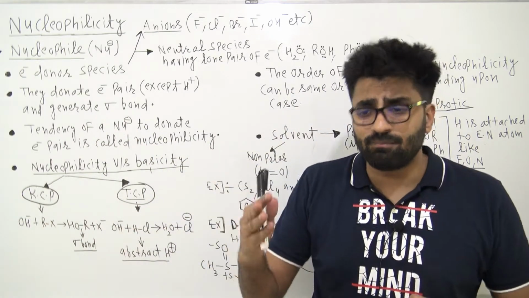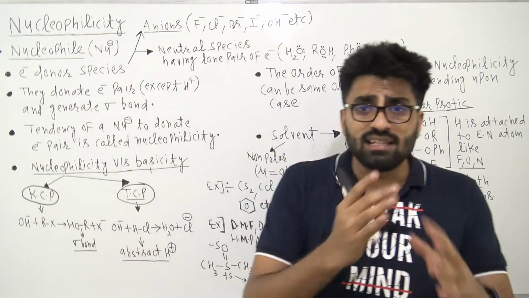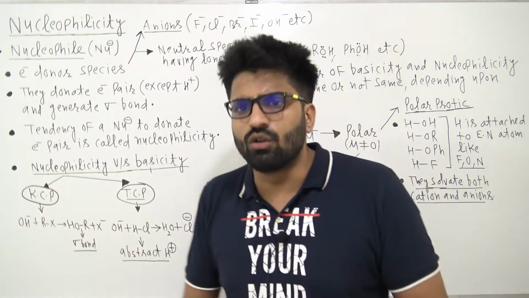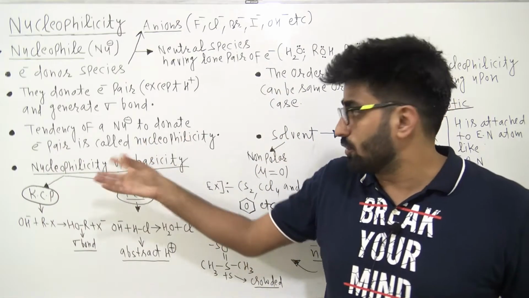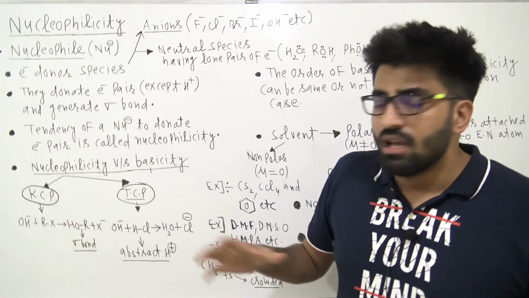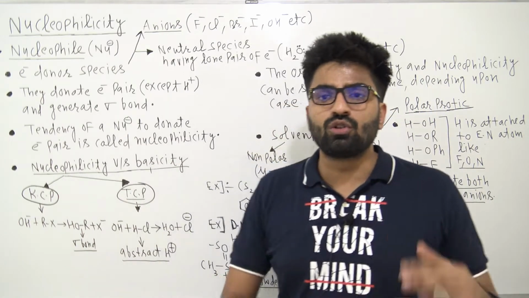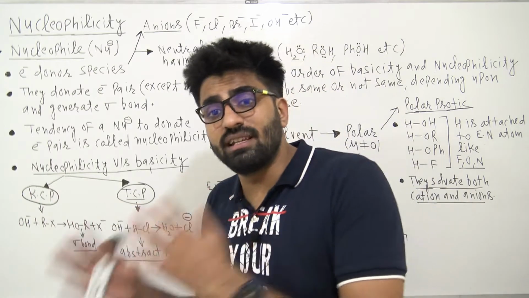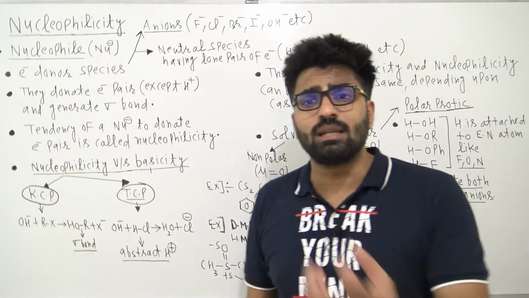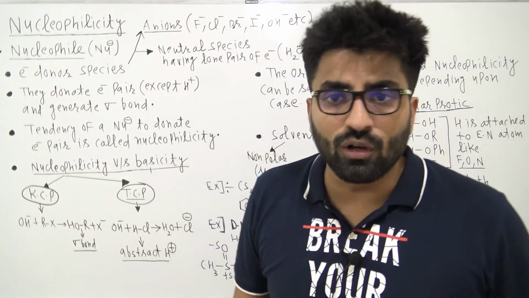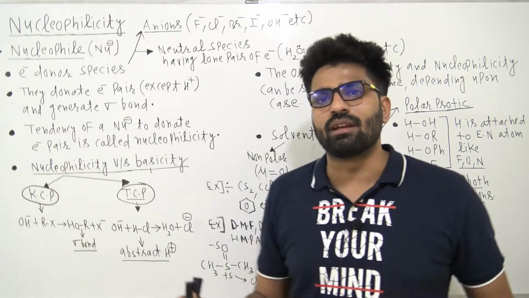Now there are other differences also, and these are given in some good books, like Peter Sykes and MS Chauhan. So what is the other difference? Nucleophilicity is KCP and basicity is TCP. Now what is the meaning of KCP and what is the meaning of TCP, right? KCP simply means kinetically controlled product and TCP simply means thermodynamically controlled product.